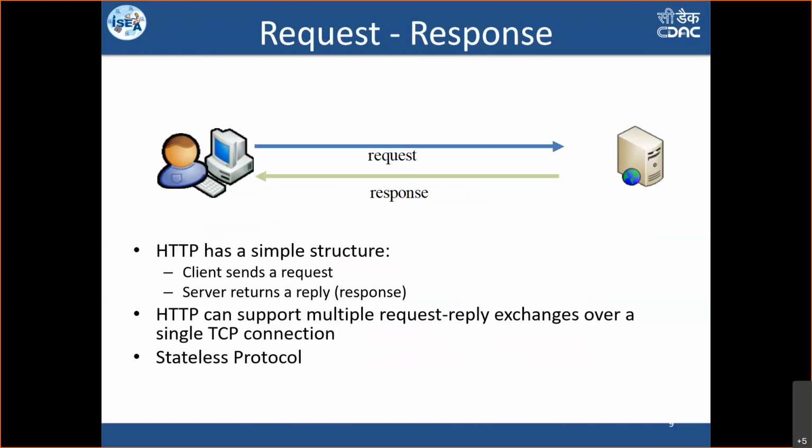So this is called a request response protocol. HTTP is a simple structure where the client sends a request and the server generally responds back. And this is a stateless protocol. That means the HTTP protocol itself cannot maintain any state. That is the reason developers put their efforts into creating session IDs.